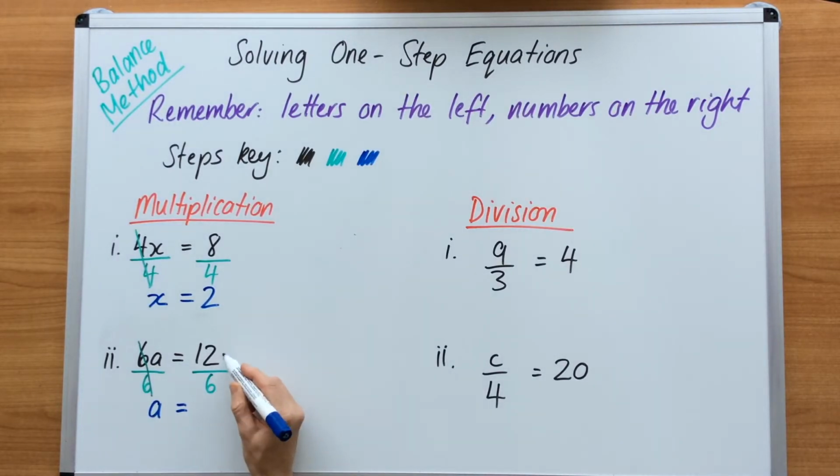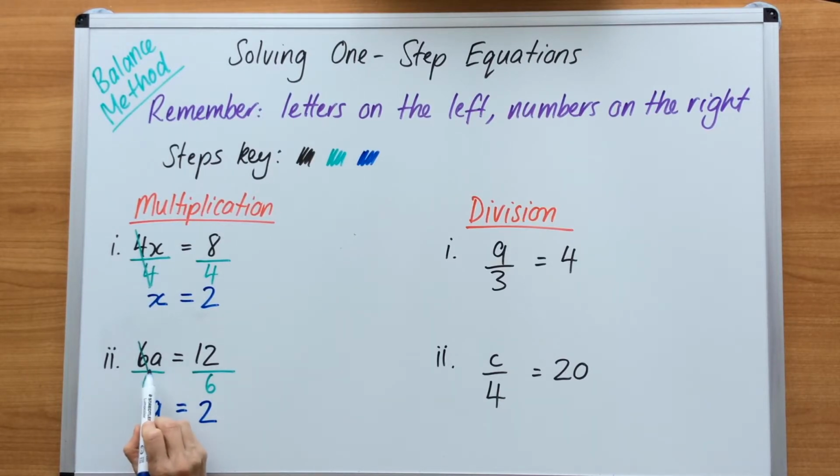How many times does 6 go into 12? It goes 2 times. If I then substitute the value of a, which is 2, back into the equation, it will be 6 times 2 equals 12. That shows me I have that correct.